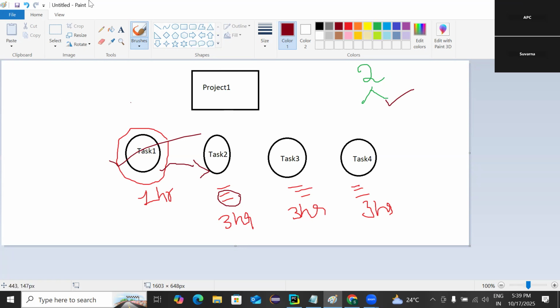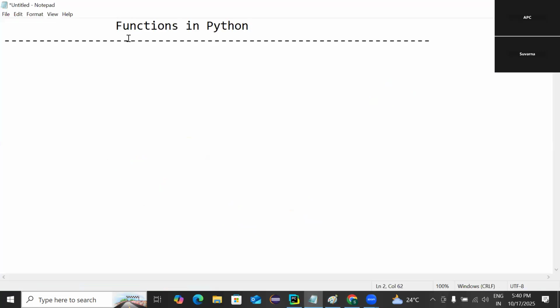Okay, so let me go on to defining the function. What does this function mean? A set of statements to do a particular task. That we can define as a set of statements to do a particular task.